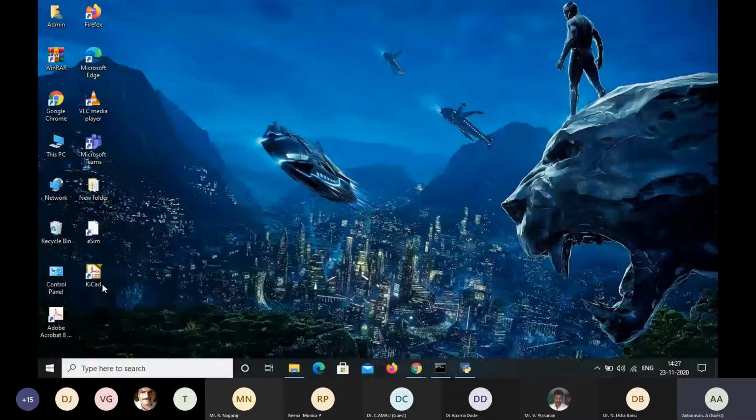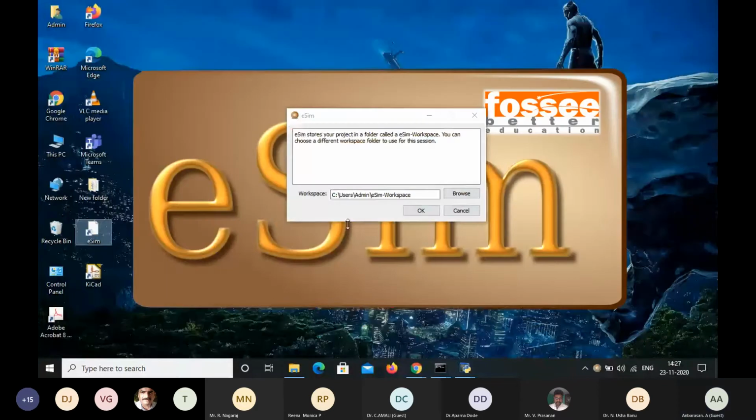Actually, this is my eSIM and this is the KiCad. Once I'm going to start the session, just double click on this eSIM. This page will be open. In this page, here the workspace C column, that is a local disk C user admin eSIM workspace. So in this workspace only, our projects will be saved.